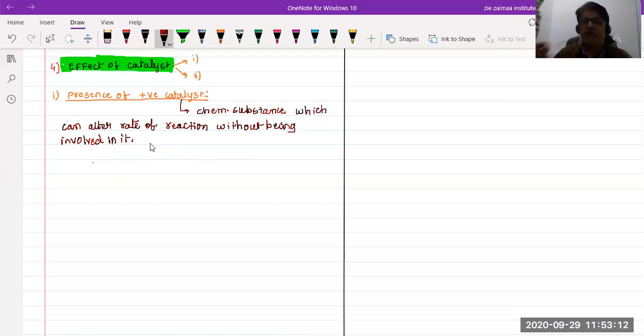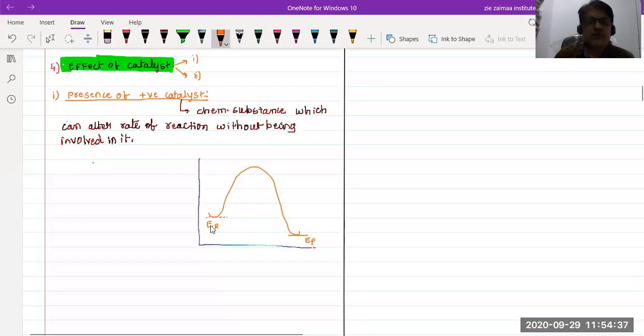Whenever a chemical reaction is going on, and we add a positive catalyst, what happens? It can lower down the activation energy. The activation energy will be less with the addition of a positive catalyst. Here I will try to draw a graph, showing how the reaction proceeds before and after addition of the catalyst.